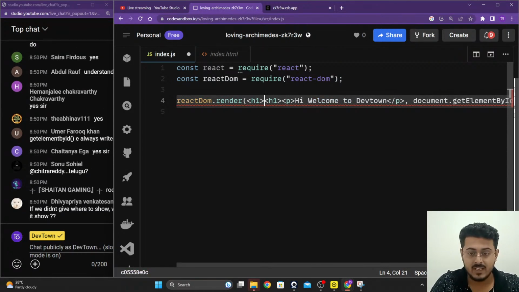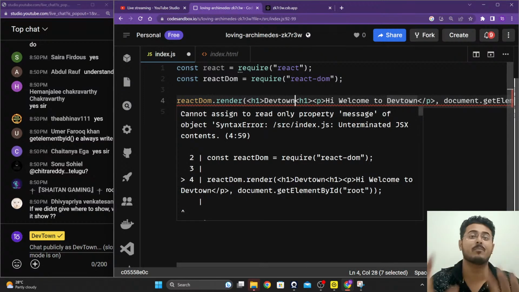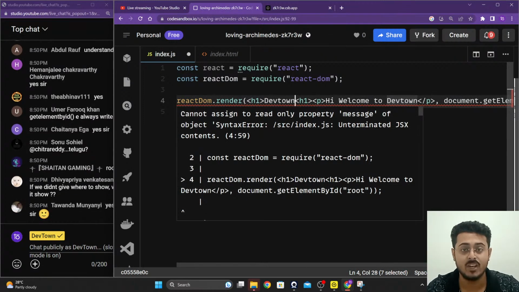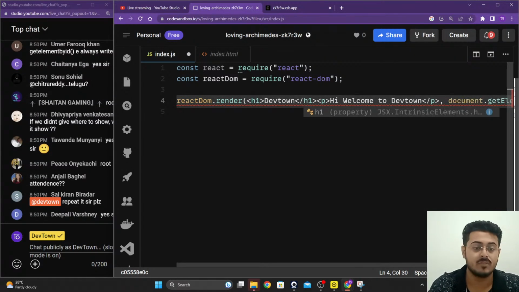And inside of that h1 tag, I will write DevTown right over here. So this h1 tag basically is going to make this DevTown big and bold, guys. Again, h1 is basically your heading tag. Whatever you put inside of that h1 tag will make it big and bold, guys. That is the use of the h1 tag. It will make it big and bold, guys.